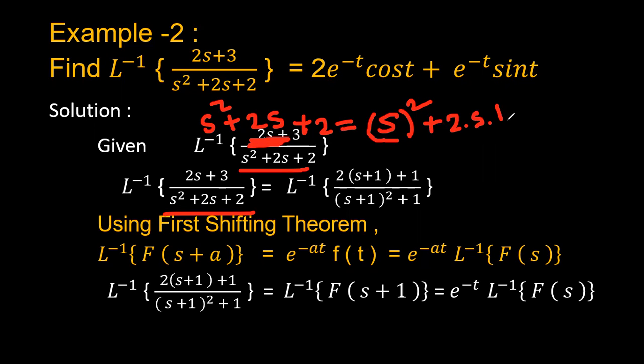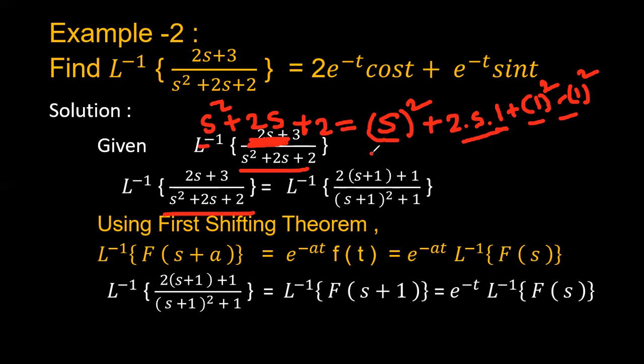We don't have the b value here, so you have to choose the b value such that we get the 2s, that is 2ab. Next, you have to add the b square and subtract the b square, because the b value should be 1 in order to get the 2s.